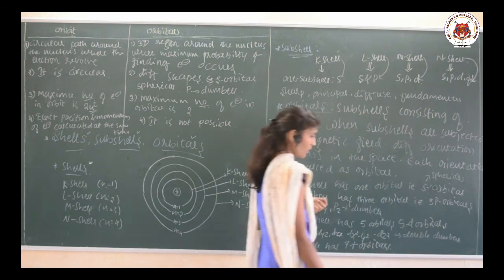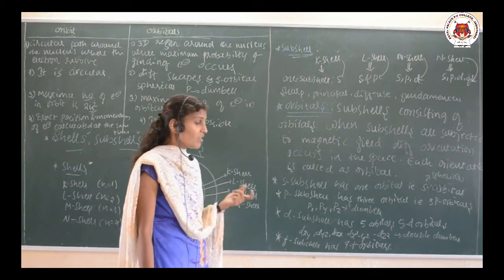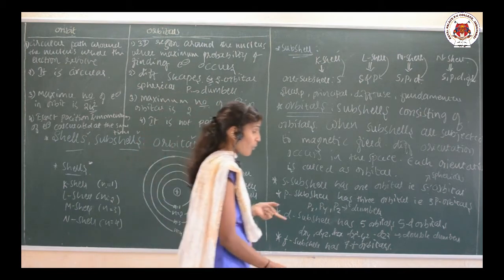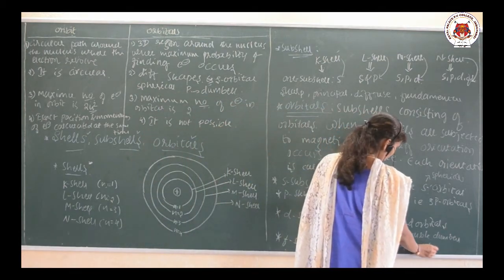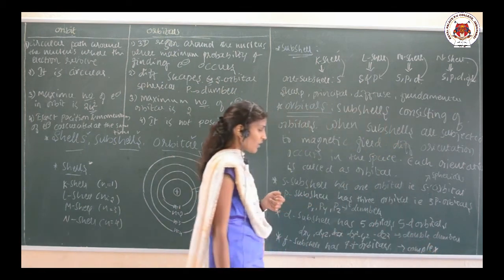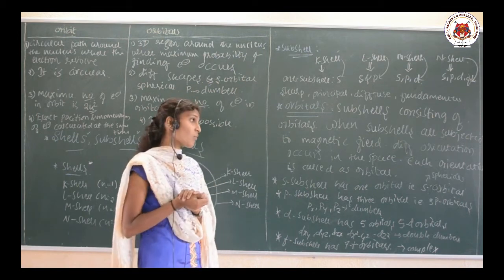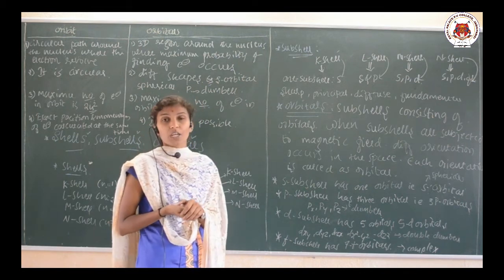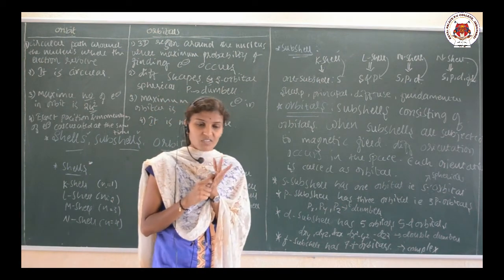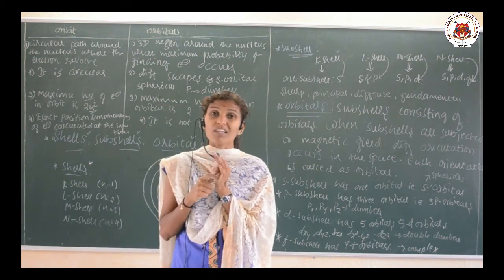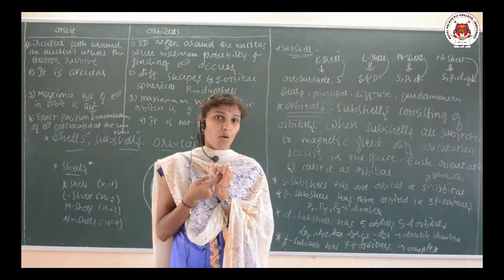These are having the double dumbbell shape. And lastly, the f cell has the 7 f orbitals, and the shape of the f orbital is complex. See here, in your examination, sometimes they ask: what is the shape of the s orbital? Spherical. The shape of the p orbital is dumbbell, the shape of the d orbital is double dumbbell, and the shape of the f orbital is complex.